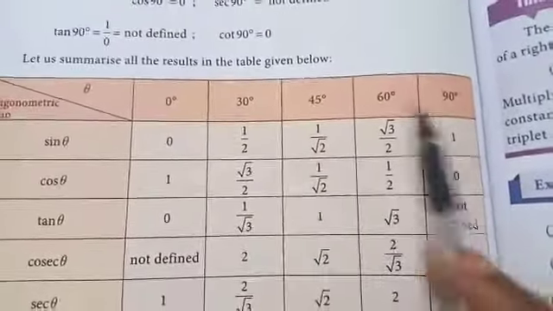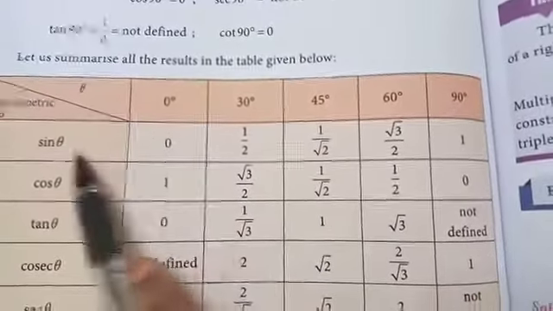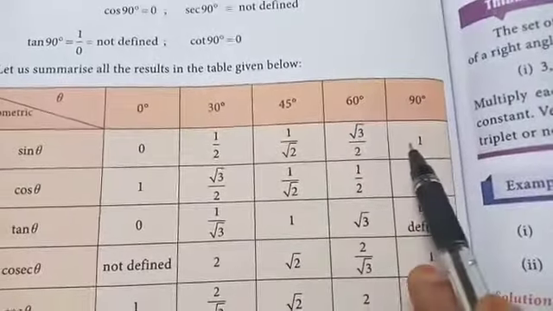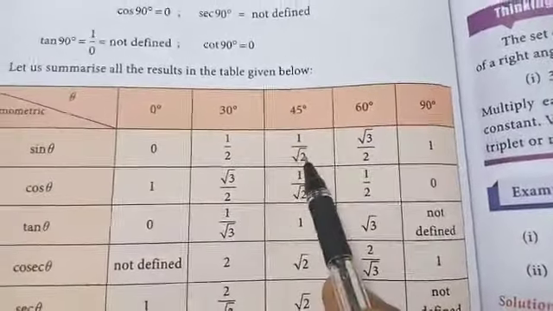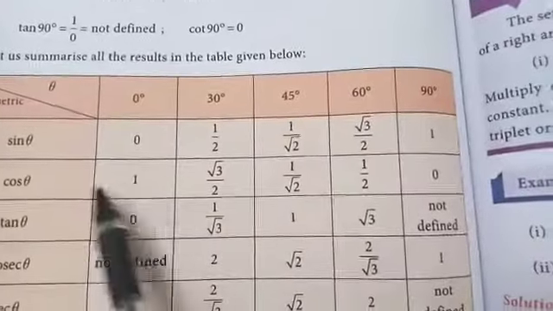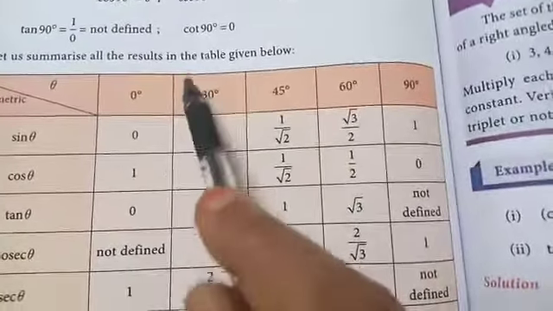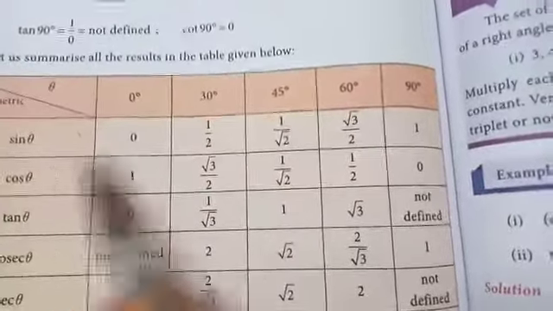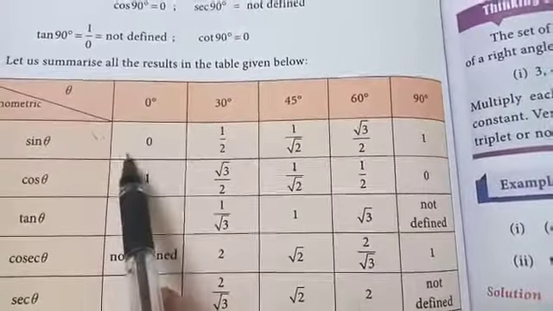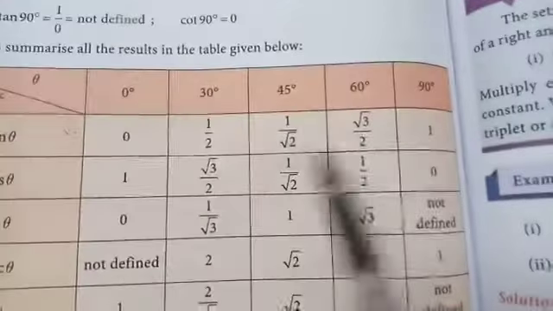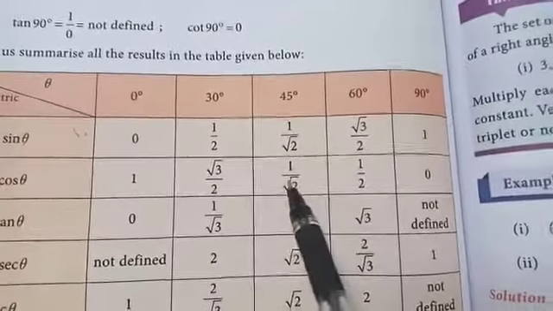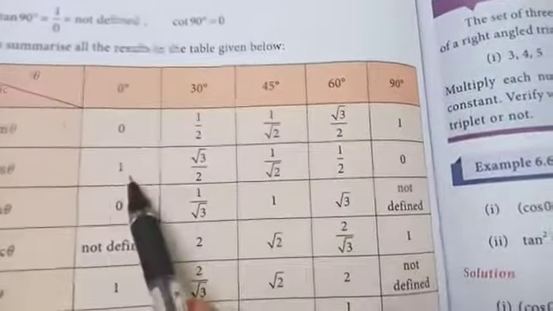You can memorize this in any way. Suppose the first value sin 0 is 0, and the last value sin 90 is 1. Then in between, 1 by 2, 1 by root 2, root 3 by 2. Next the cos values: you write them from right to left. First 1, next root 3 by 2, next 1 by root 2, then 1 by 2, then 0. Okay children, so next tan.